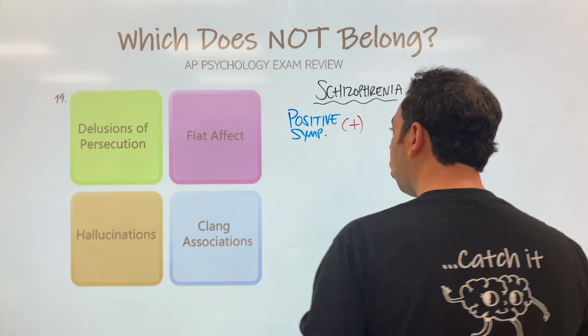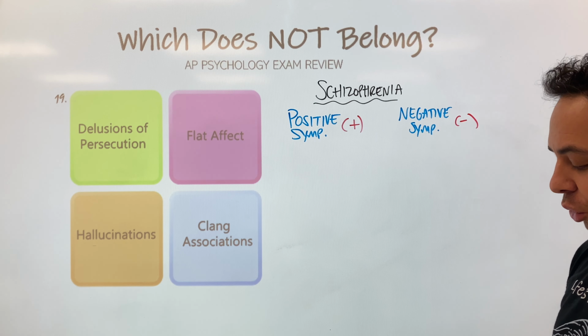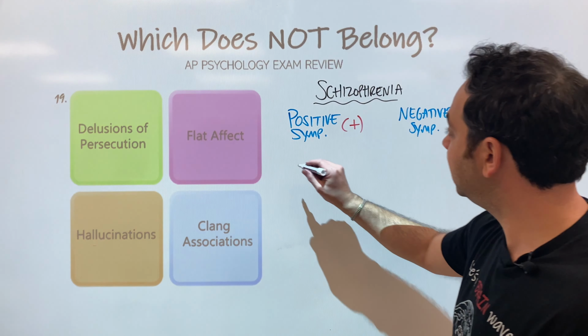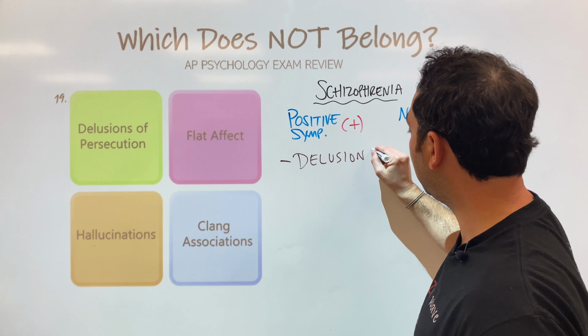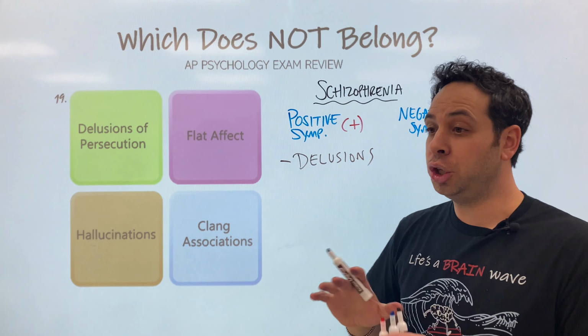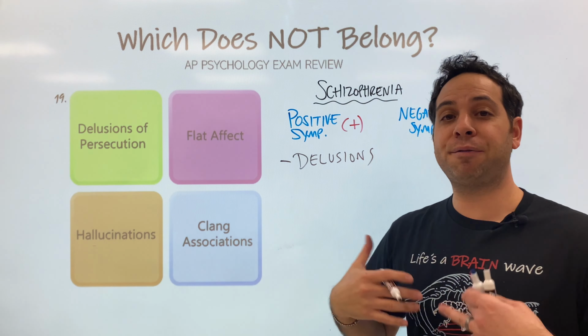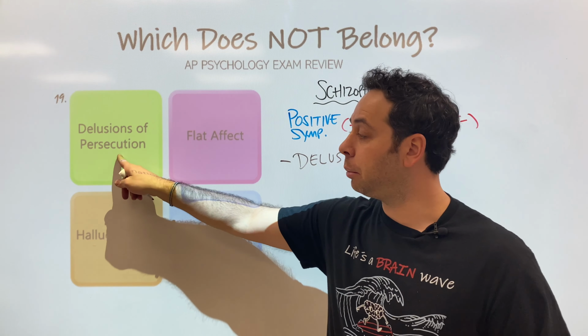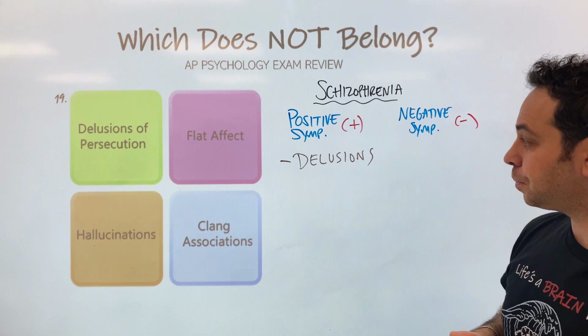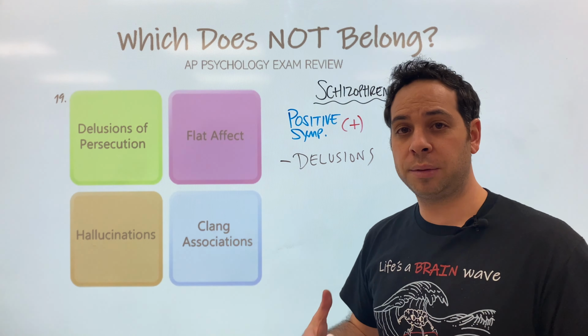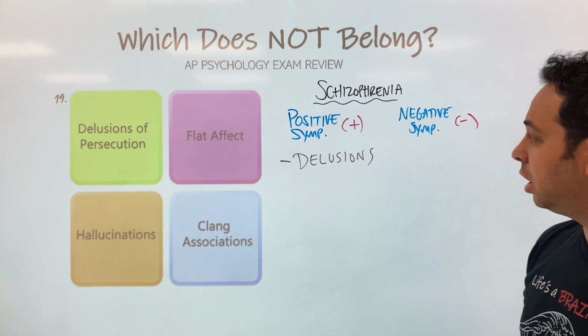All right, so we have first delusions of persecution. Where would that go? That is a positive symptom. Delusions of persecution. In other words, you shouldn't have delusions. You shouldn't have false beliefs. You shouldn't believe that somebody's out to get you or to spy on you. That's why it is a positive symptom. We also have delusions of grandeur. You believe you're God or you have superpowers and all that.